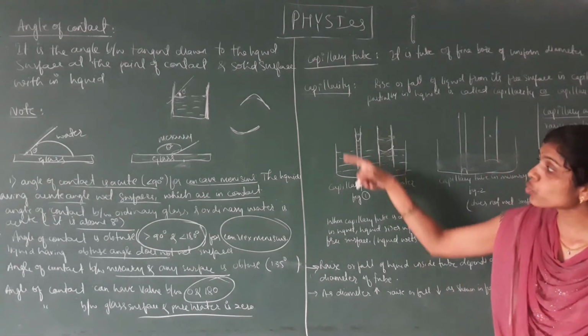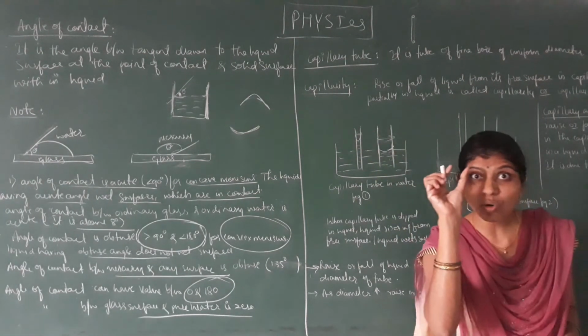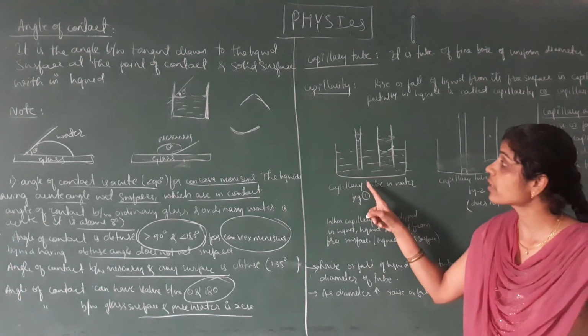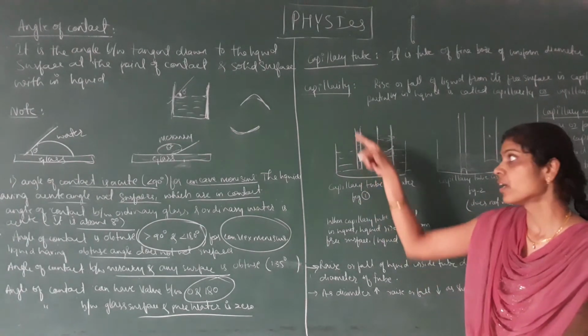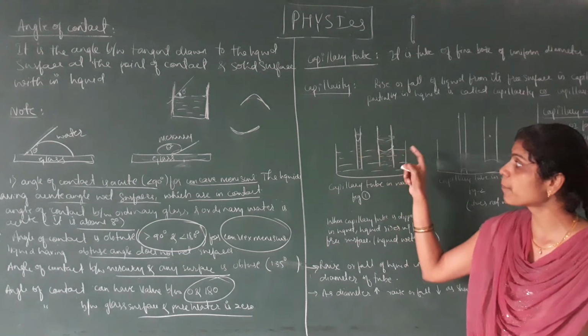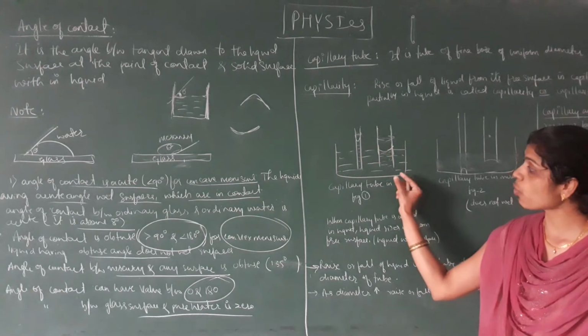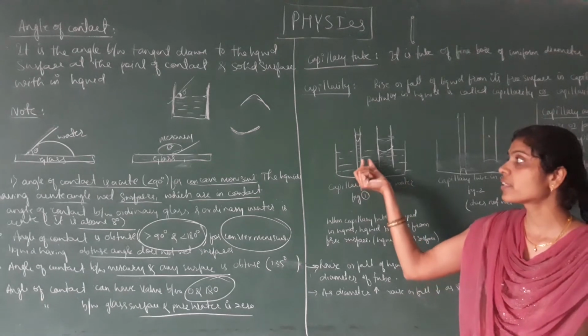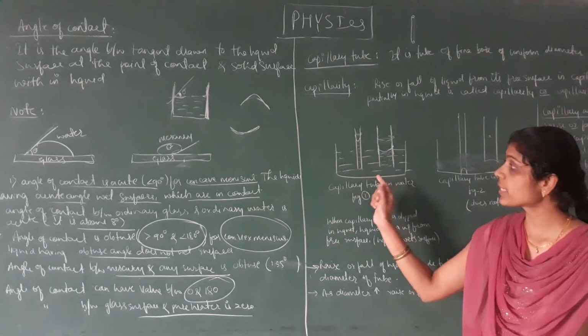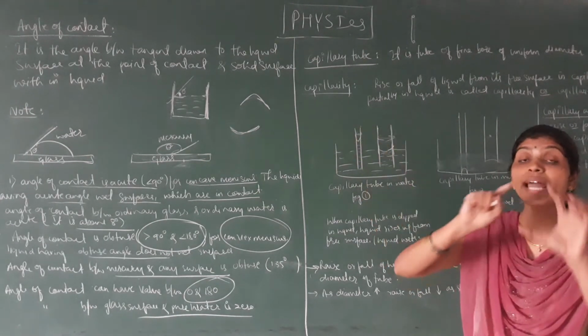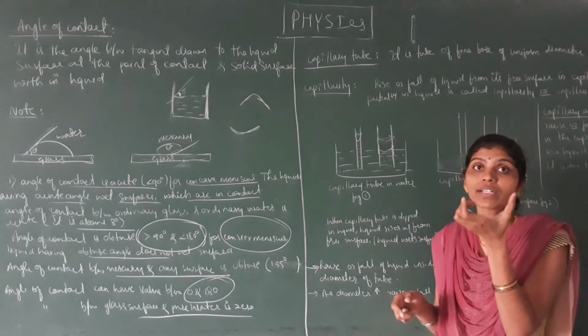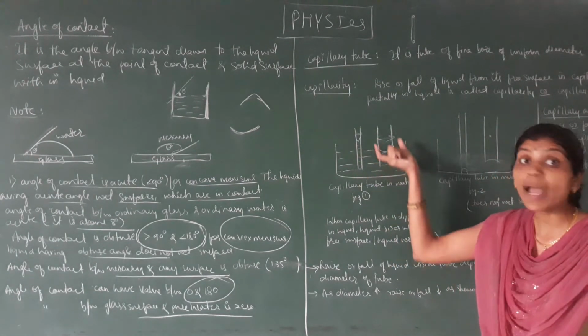The tube with the smaller narrow diameter has a large rise of water compared to the tube with the larger diameter, where the water level is lesser. In the narrow tube the water level is more. So the rise or fall of water depends upon the diameter of the tube.